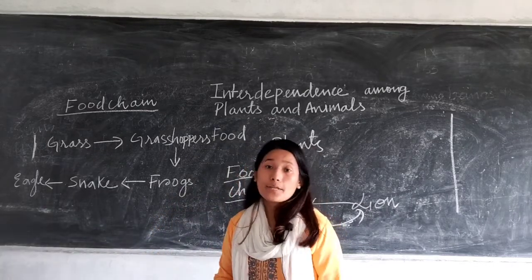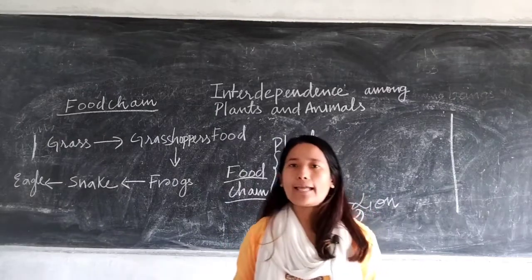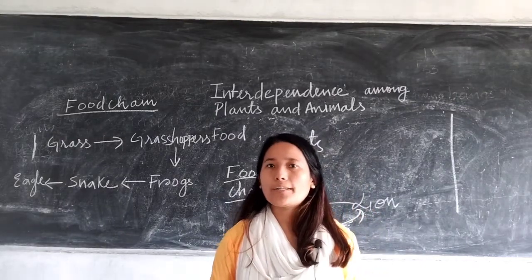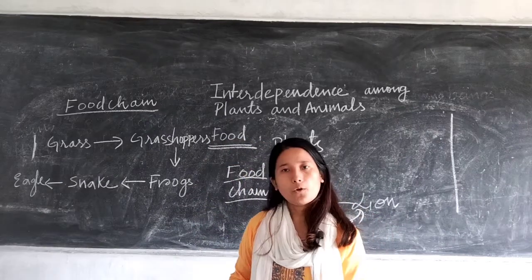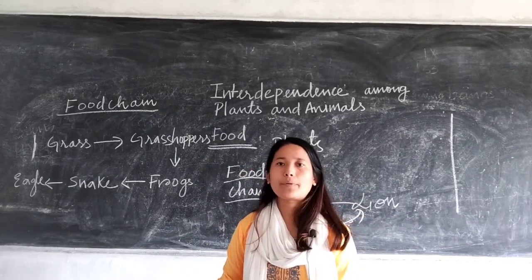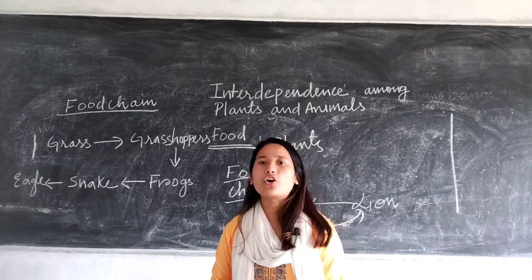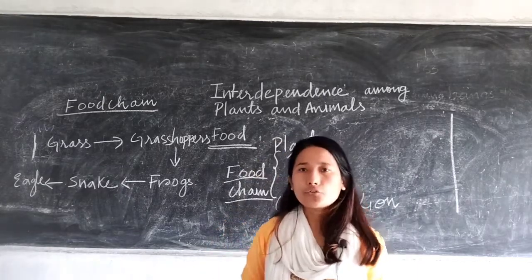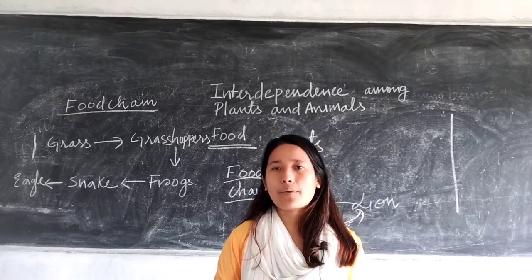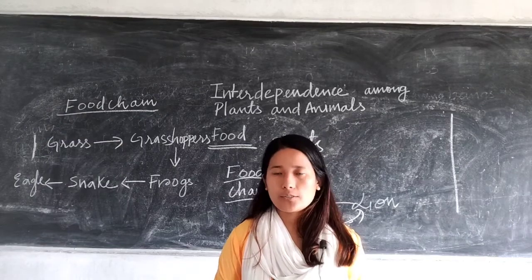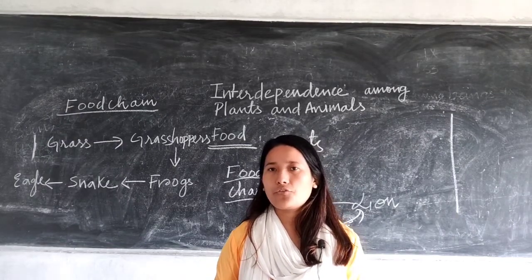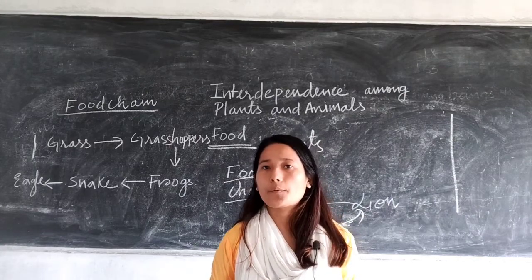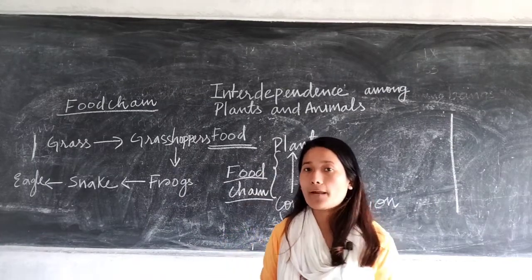So primarily all the animals are dependent upon the plants for what? Food. All of us are dependent upon the plants directly or indirectly for food. Without plants, our survival will not be possible. If we are vegetarian, we are directly dependent on the plants because we feed only on plants, right?